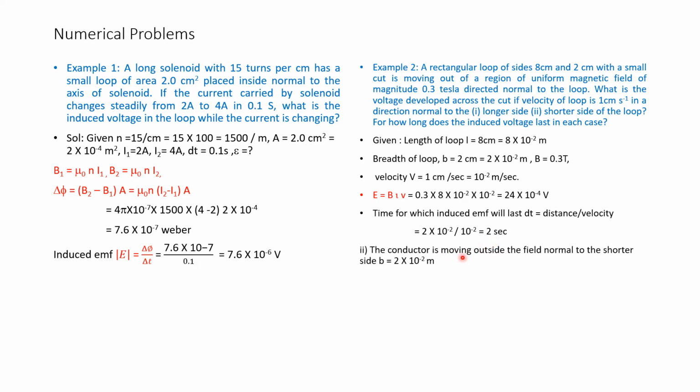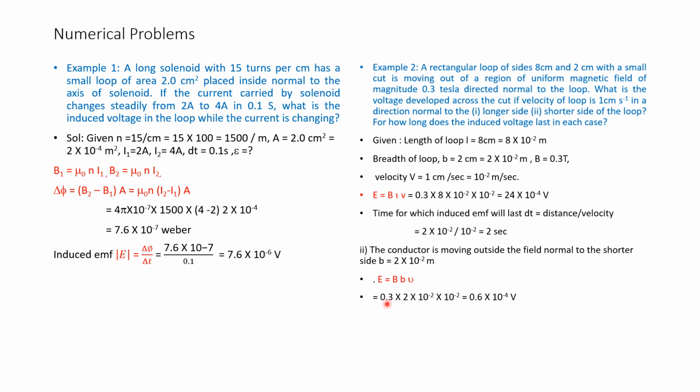Case number 2: the conductor is moving outside the field, normal to the shorter side. That is, b is equal to 2 into 10 to the power of minus 2. Because it is moving through the breadth b, the equation becomes E is equal to B into b, where small b is the width of the loop, the smaller side of the loop, and v is the velocity.